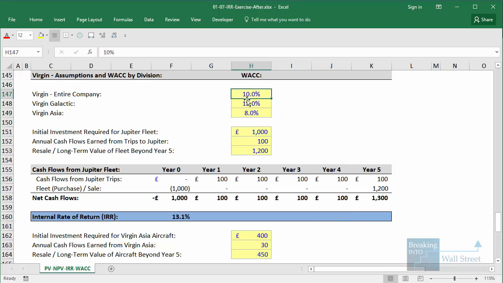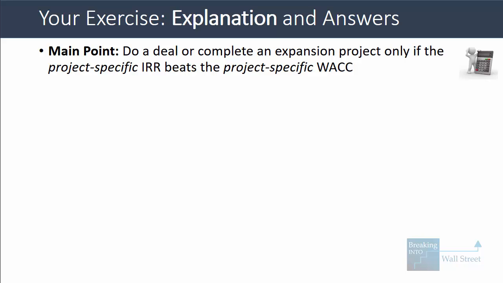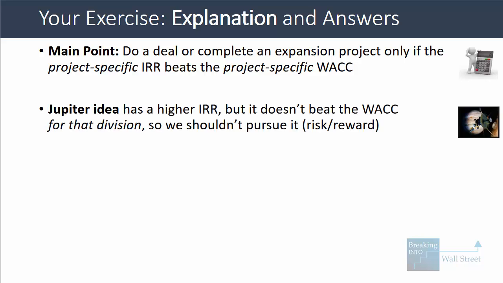This 10% number would be more relevant if we were looking at an acquisition of a company that would affect all the divisions of Virgin, or something that would radically change everything the company is doing. But if we're just looking at a change or expansion or acquisition that only impacts one division, we only care about the WACC or opportunity cost for that division. So you do a deal or you complete an expansion project only if the project-specific IRR beats the project-specific WACC.